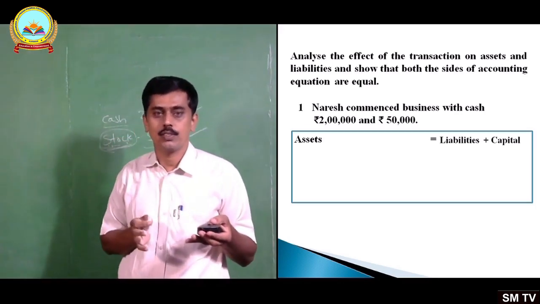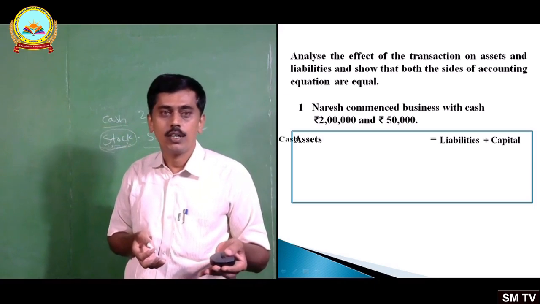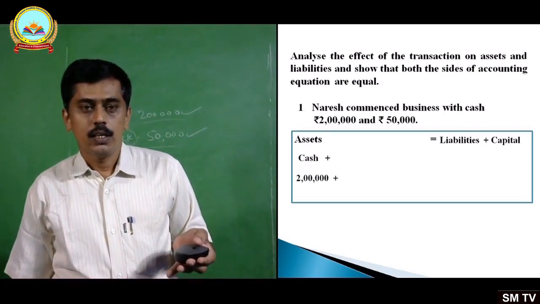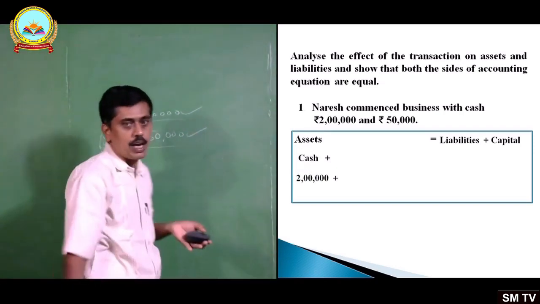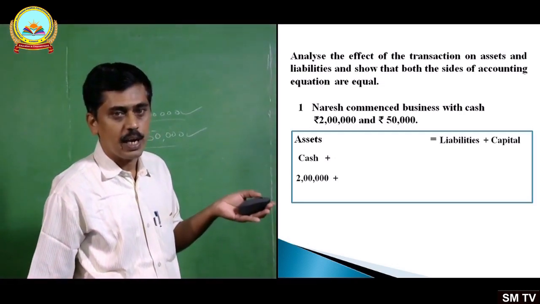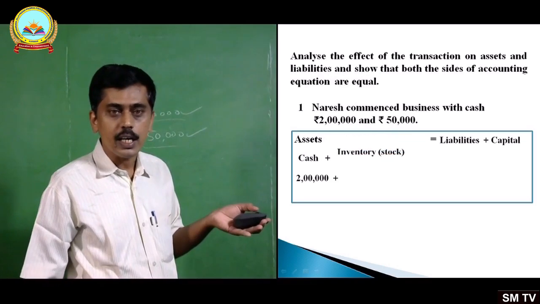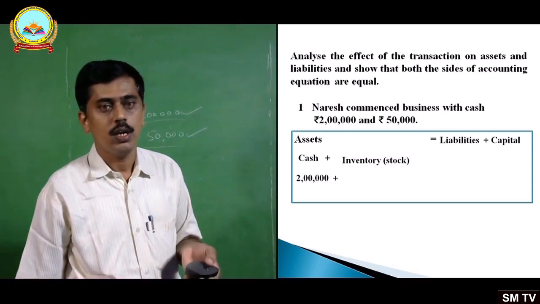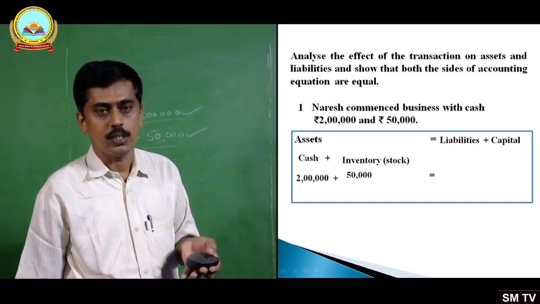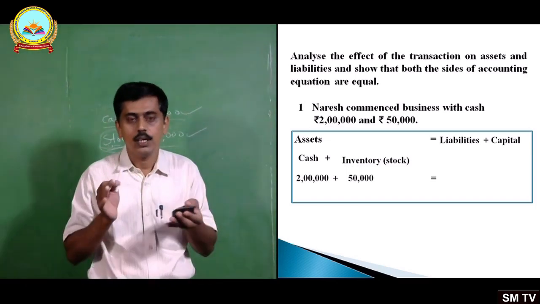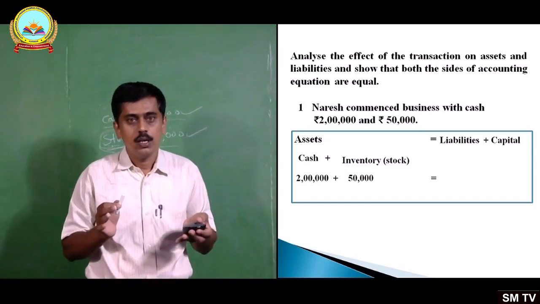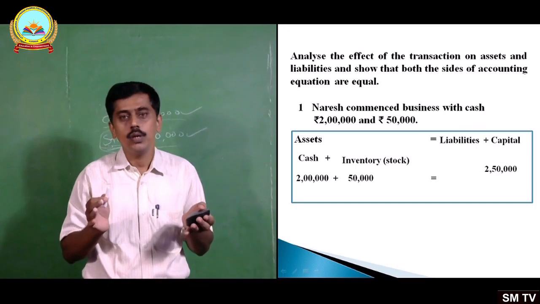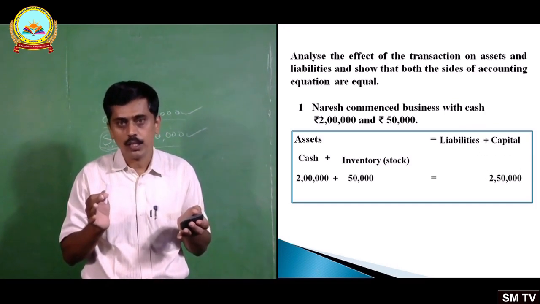Both are assets. So on the asset side you write cash plus inventory. Cash how much? 2 lakhs. You see that? Cash 2 lakhs. And another asset is inventory or stock. How much is it? It is 50,000. Cash 2 lakhs, inventory 50,000. Equal to what? Equal to 2,50,000.